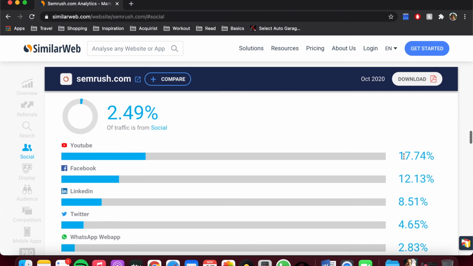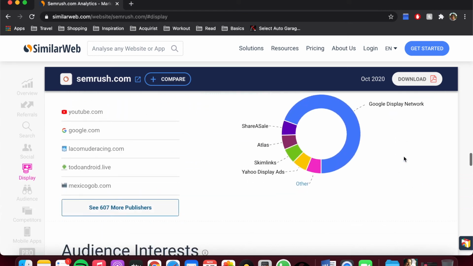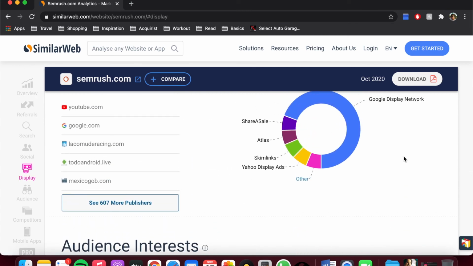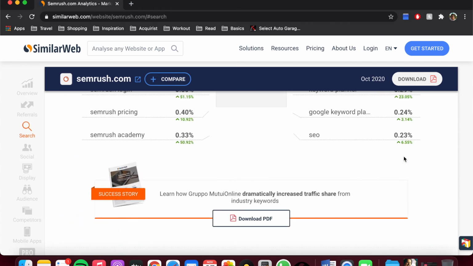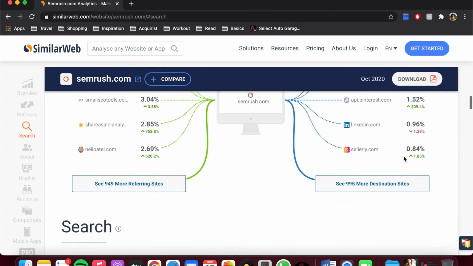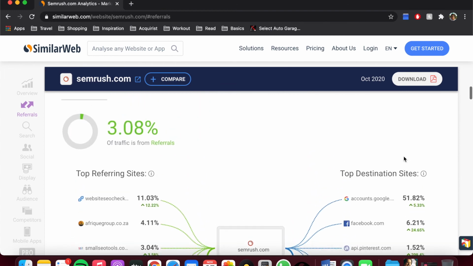On social, since this is a B2B player too, LinkedIn makes an appearance. So being present on YouTube, Facebook, LinkedIn becomes important, right? As you can see, this definitely gives me a lot of good insights. If I am a competitor to SEMrush.com, a SaaS player, then I would maybe focus on both organic and paid search, and then focus on LinkedIn, YouTube, Facebook for my social branding efforts.